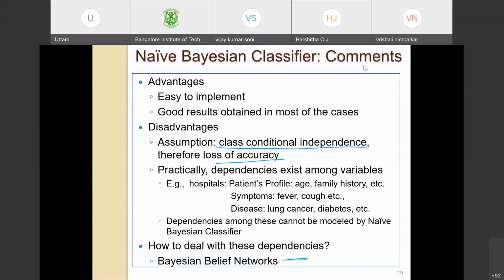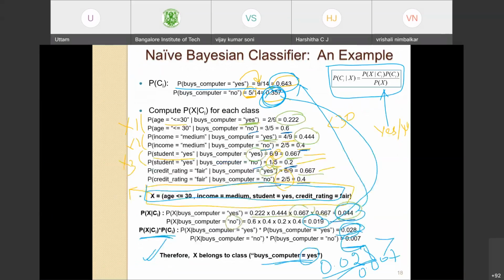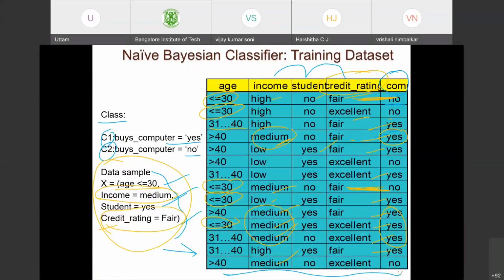I will take the same example as shown here and work on it in decision tree, so that you are able to make out what is the actual difference in how a Bayesian classifier works and how a decision tree works on the same data.